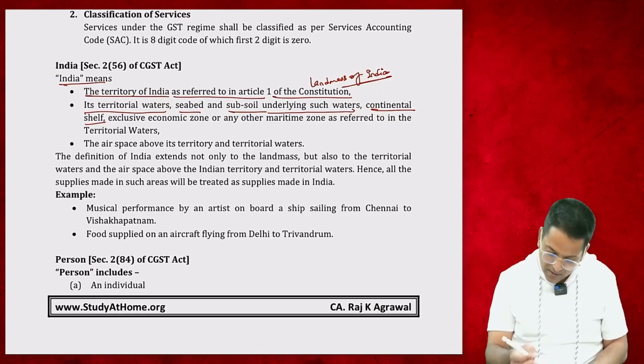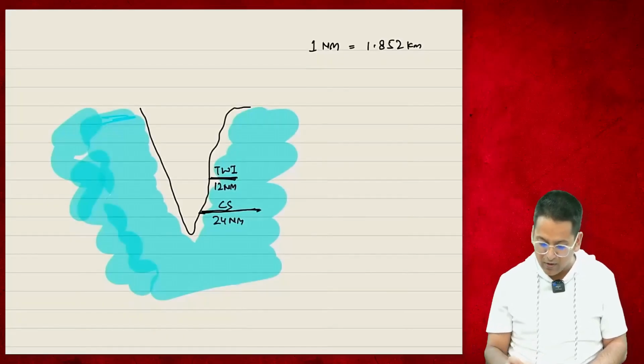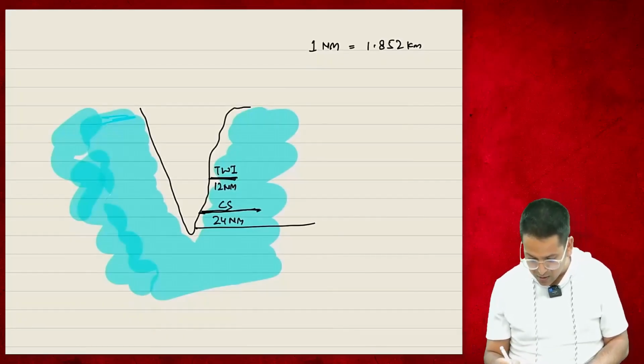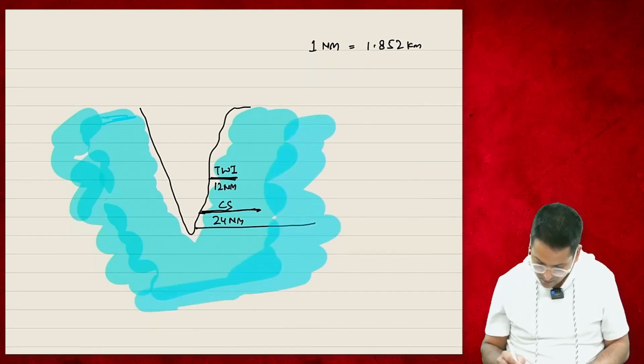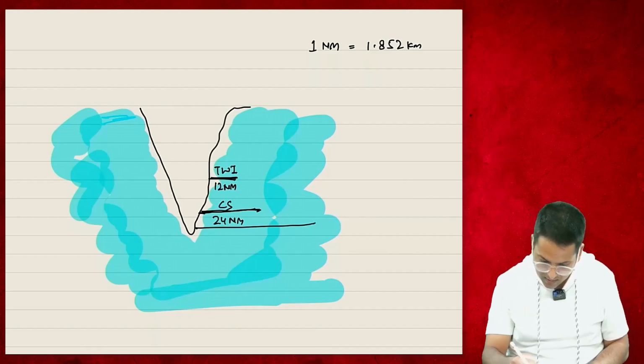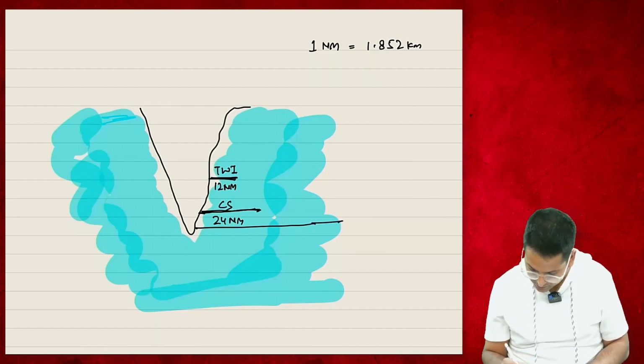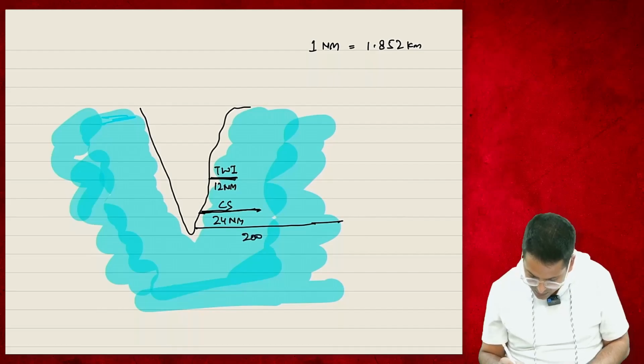Then this is also India, and then the exclusive economic zone is also India. Exclusive economic zone, it's very long. It has become almost 200 nautical miles. Exclusive Economic Zone, EEZ.